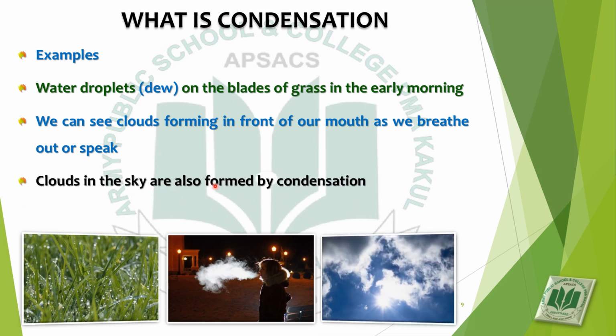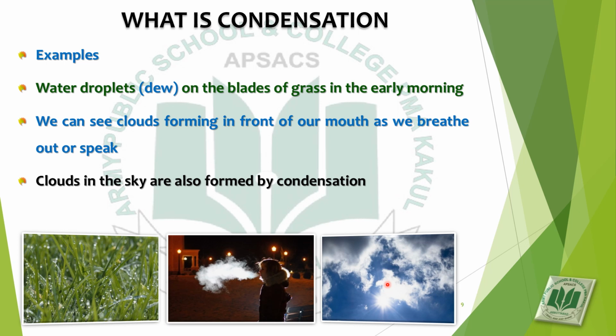Clouds in the sky are also formed by condensation. As you can see in the diagram, these are clouds and these are formed by condensation. Clouds are actually made up of many tiny water droplets and cover almost half of the earth's surface. How are they formed?